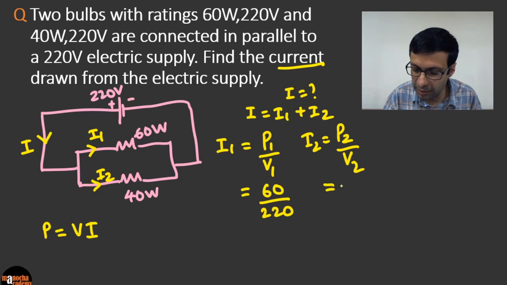Good. Some of you have got 5 by 11. And don't forget the unit in the exam. Don't end the answer as 5 by 11 or 0.45. What is the unit of current? Amperes. Okay, so this is how you solve the sum, and this is an interesting sum where we didn't use Ohm's law. We just used the power formula and found the current.